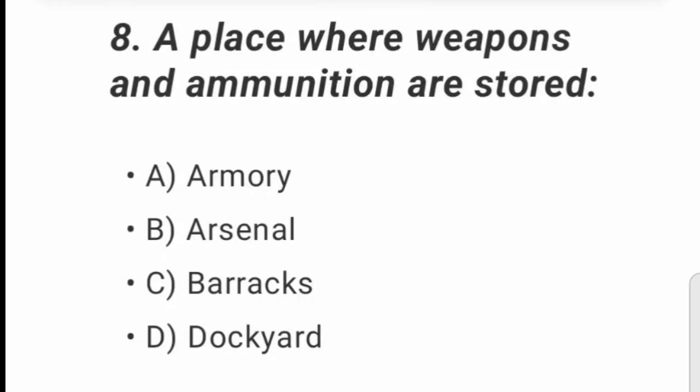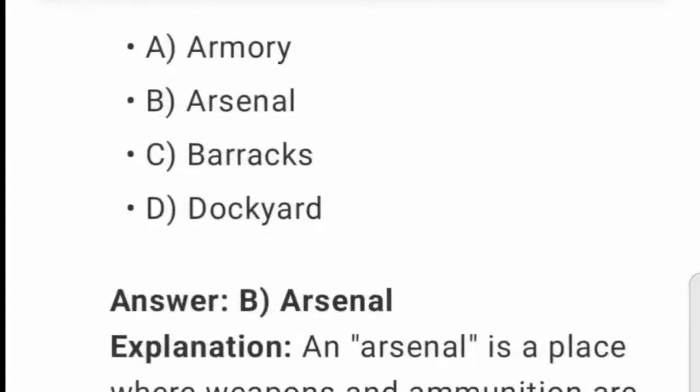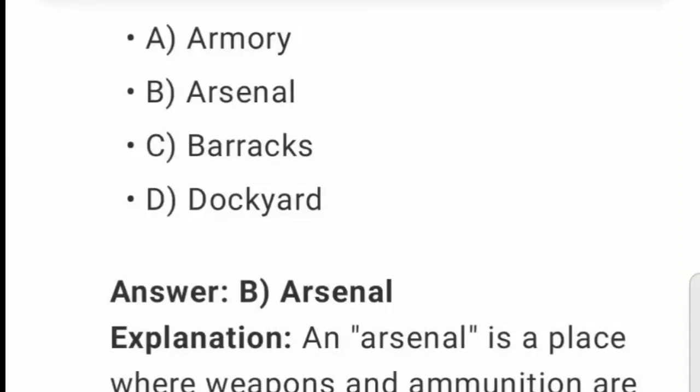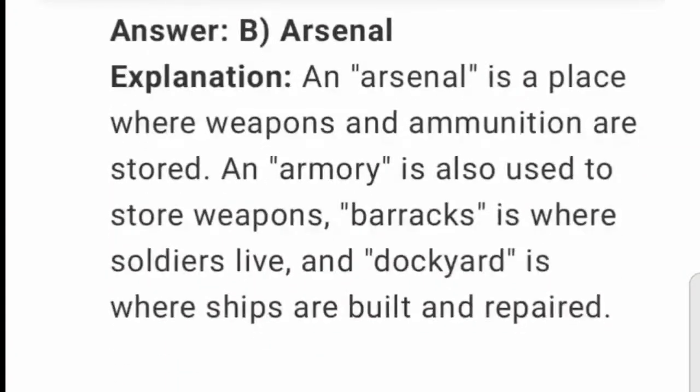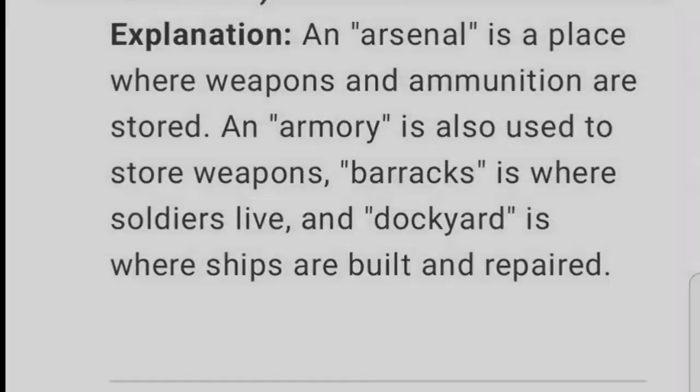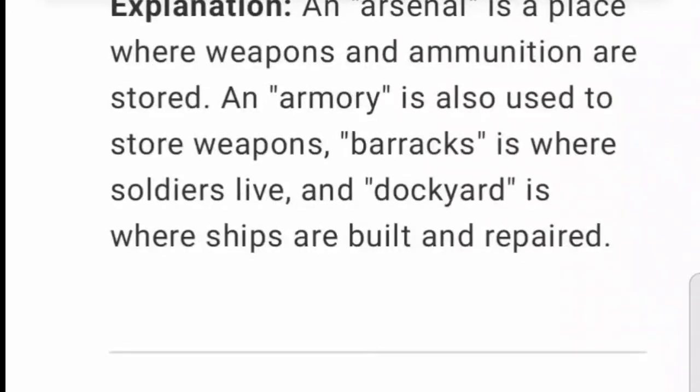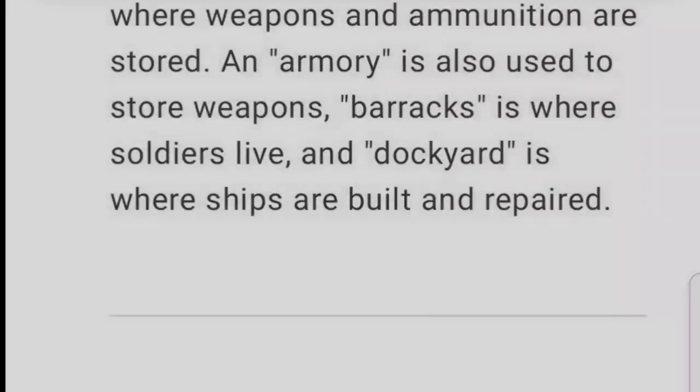Task 8. A place where weapons and ammunition are stored. A. Armory. B. Arsenal. C. Barracks. D. Dockyard. Answer: B. Explanation. An arsenal is a place where weapons and ammunition are stored. An armory is also used to store weapons. Barracks is where soldiers live. And dockyard is where ships are built and repaired.